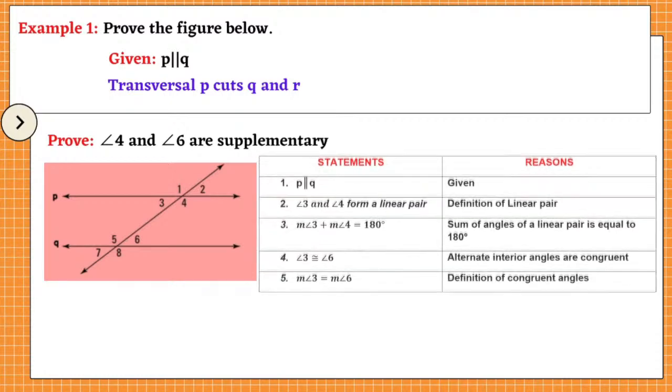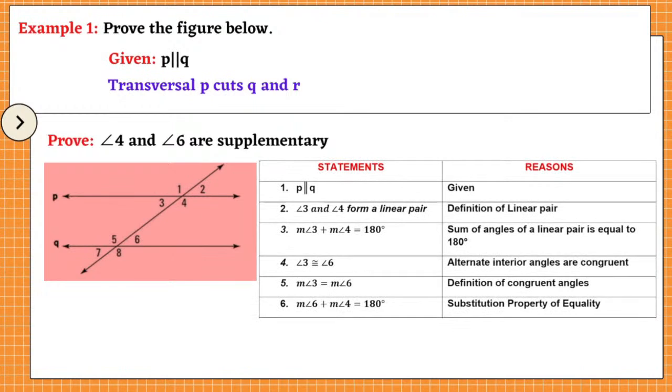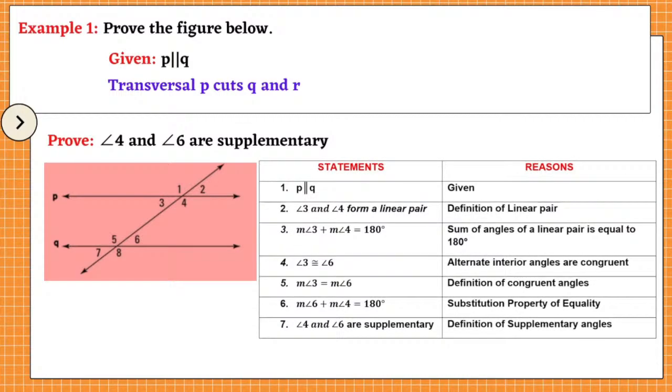The reason: definition of congruent angles. Number 6 statement, measure of angle 6 plus measure of angle 4 is equal to 180 degrees. The reason: substitution property of equality. Therefore, angle 4 and angle 6 are supplementary. The reason: definition of supplementary angles.